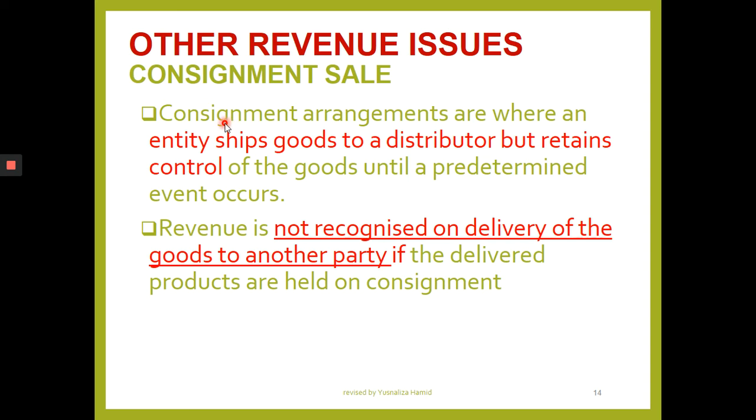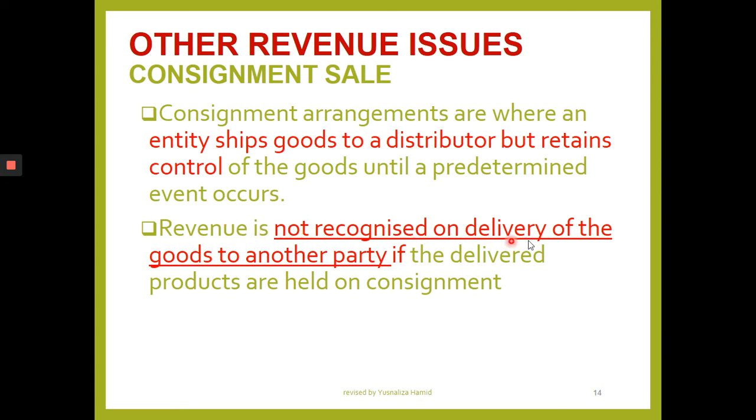Consignment arrangement now. Consignment sale. I already explained it earlier, where the principal is in a relationship just now. The entity is the consignor, delivering the goods to the distributor, which is the consignee. The entity retains control of the goods until a predetermined event occurs, until the goods are sold by the distributor, which is the consignee, to the customer, which is the end customer.